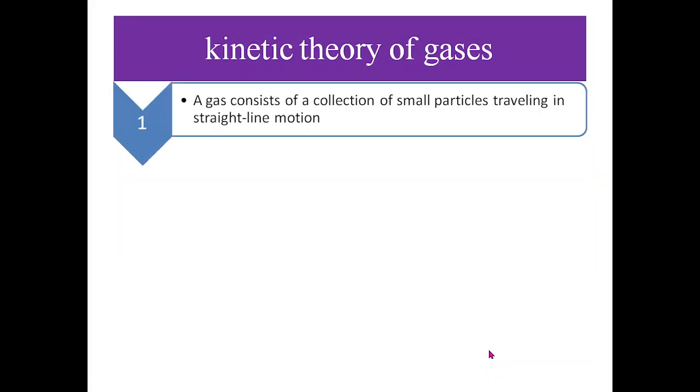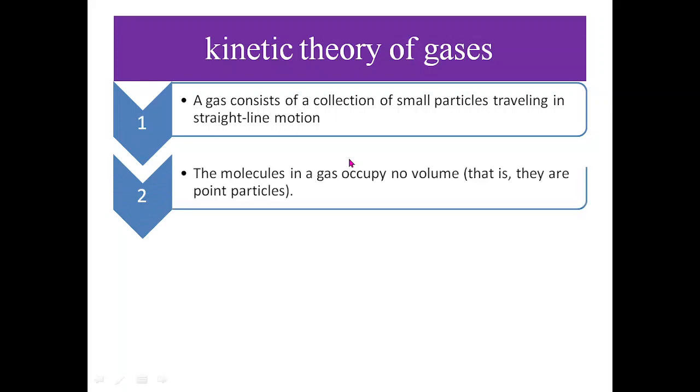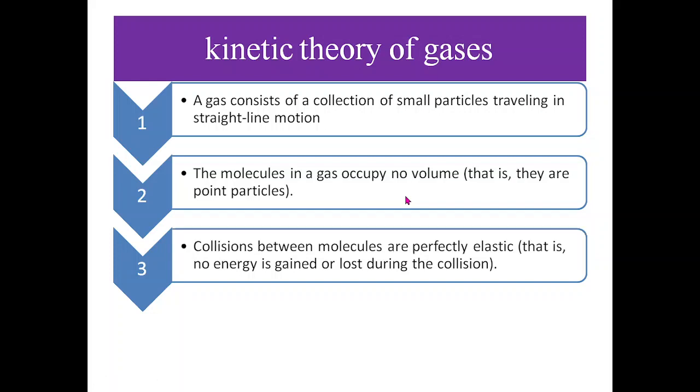There are a few assumptions of the kinetic theory of gases. First, a gas consists of a collection of small particles traveling in straight line motion. Second, the molecules in a gas occupy no volume, that is, they behave as point masses or point particles. Thirdly, collisions between molecules are perfectly elastic.